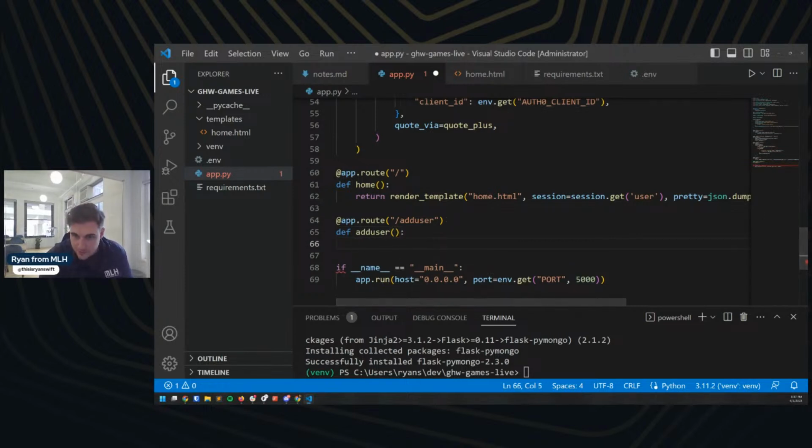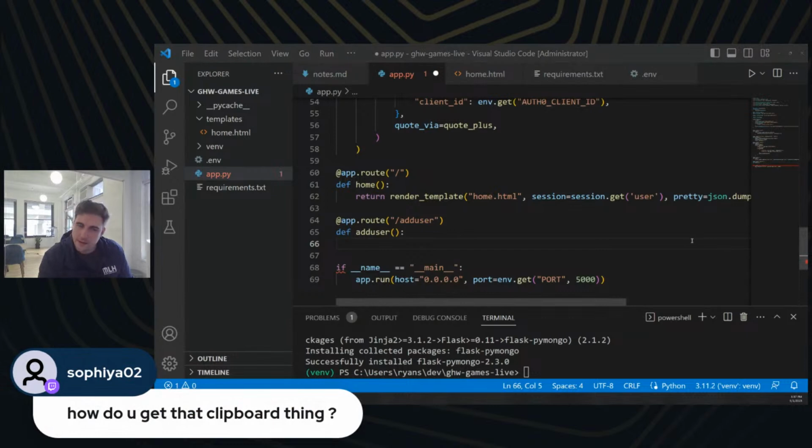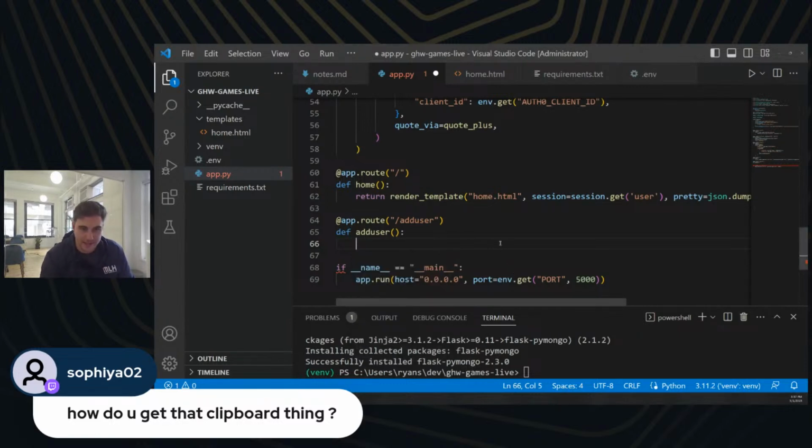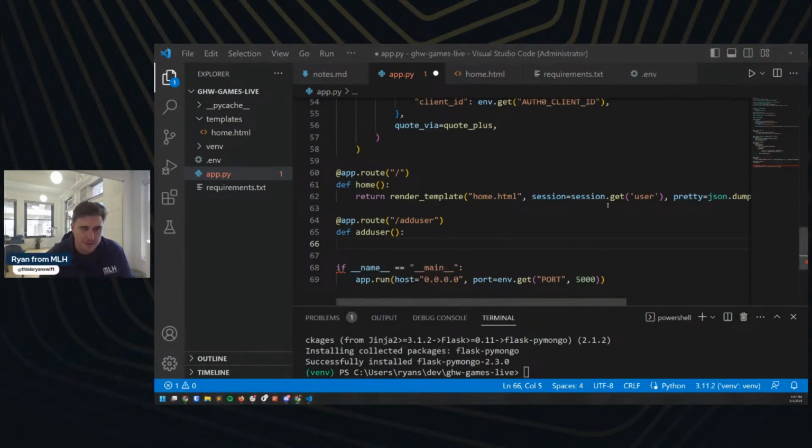How do you get that clipboard thing? I don't know if it's enabled by default, but if you're on Windows, if you do the Windows key plus V, so instead of Command V, you're doing Windows V, it has a little clipboard here, and it has your history and stuff like that in it. Very handy. I use it all the time. I don't know if it's on by default or not.